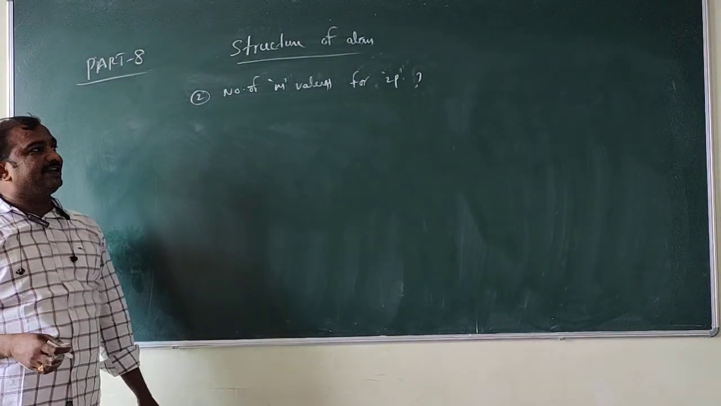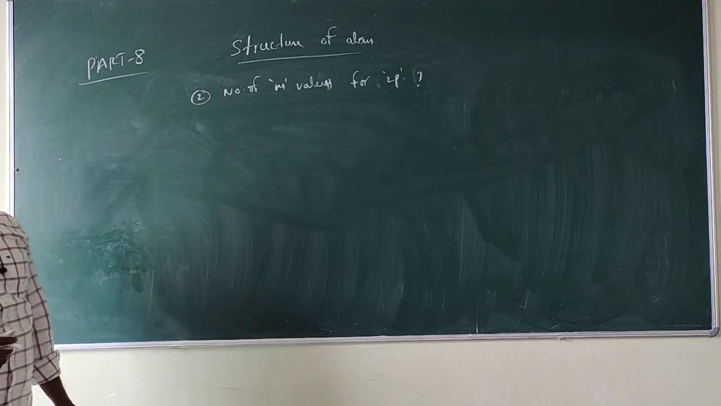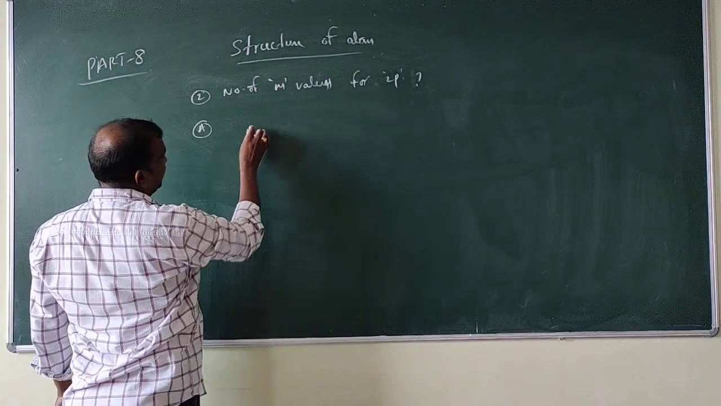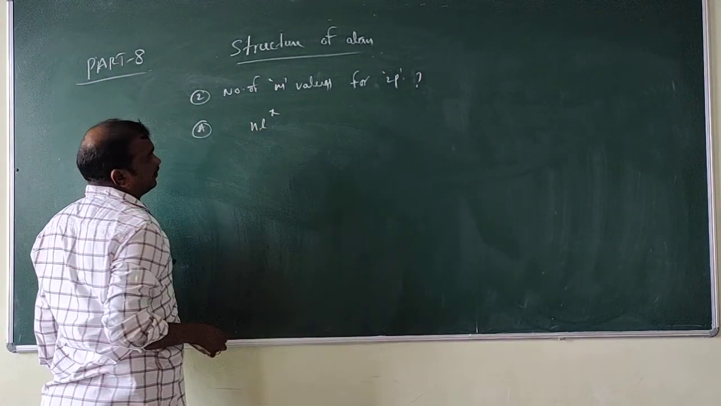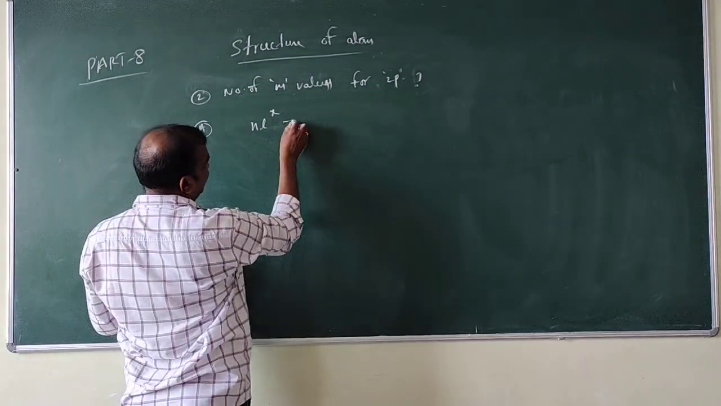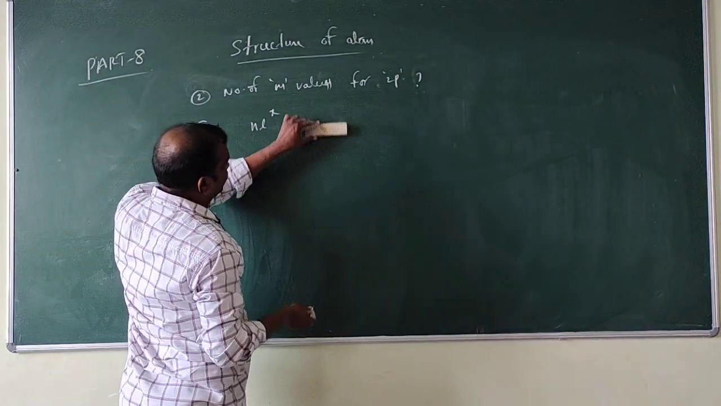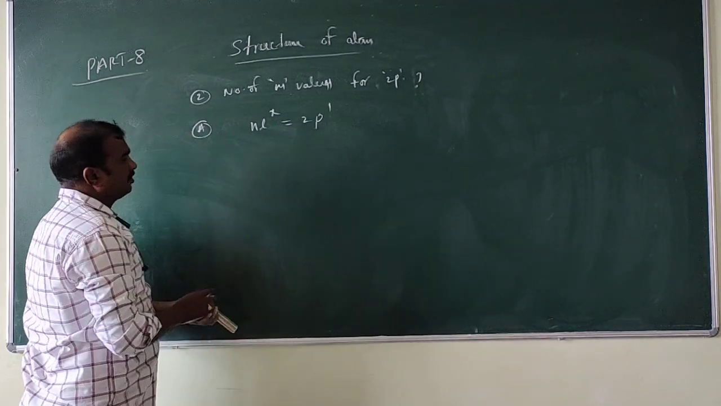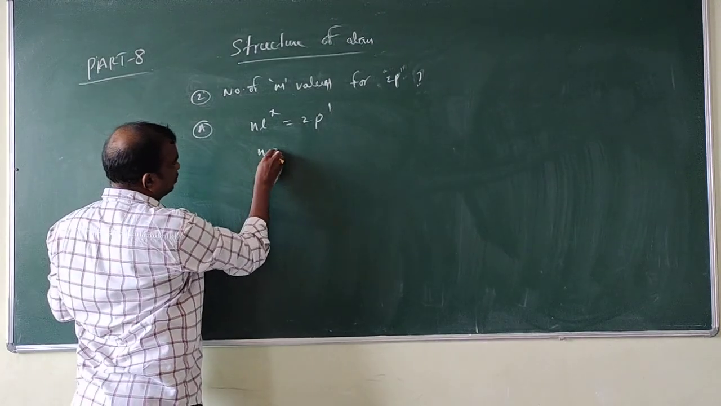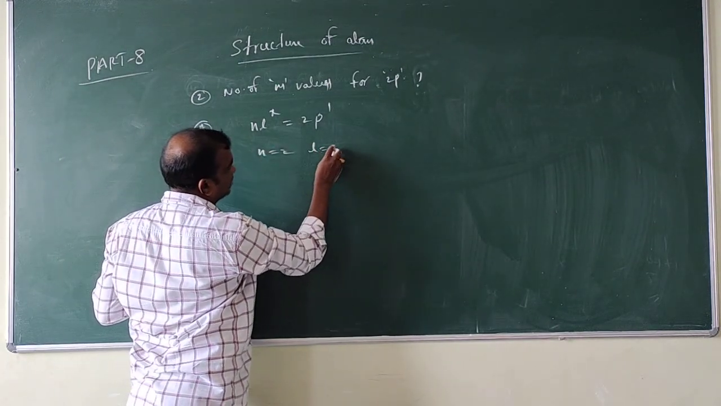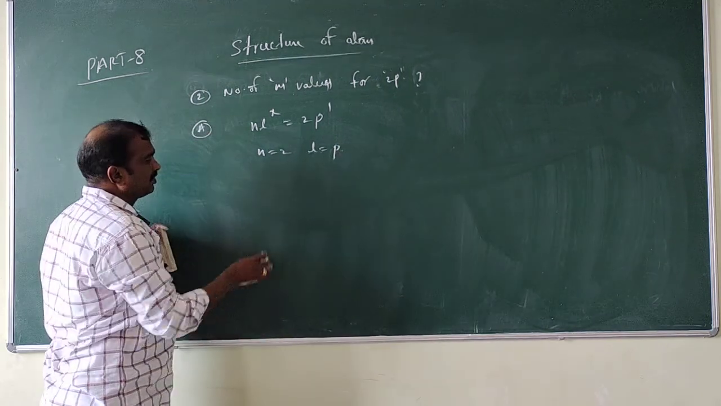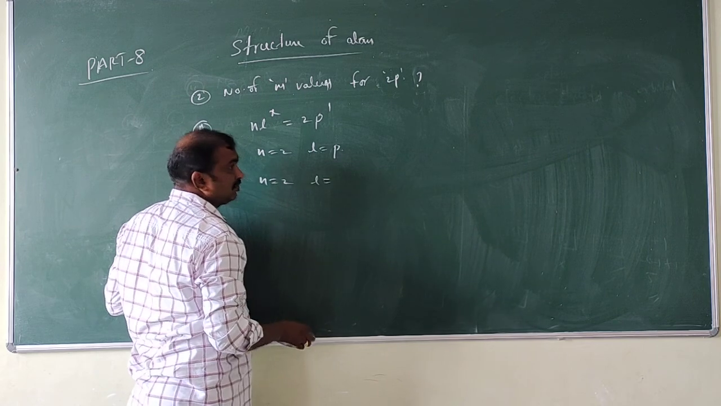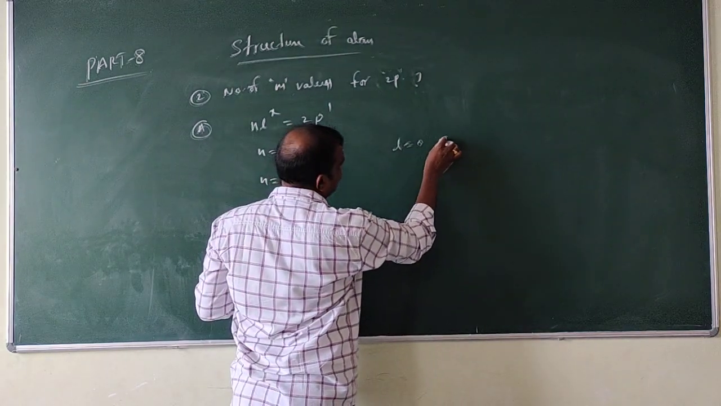So how can you calculate the m values for 2p? Look at here. In n l x notation, it is given as 2p1. So what about the n value here? n is equal to 2. What about l? l is equal to p. So l is equal to p means what? l is equal to 0 means s.